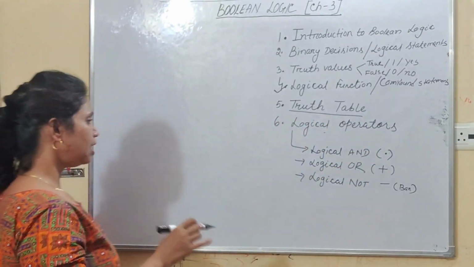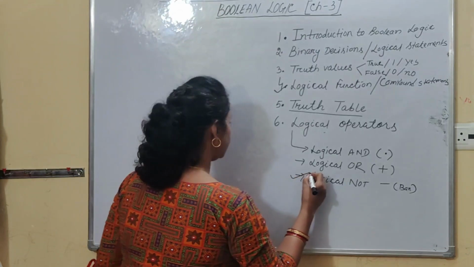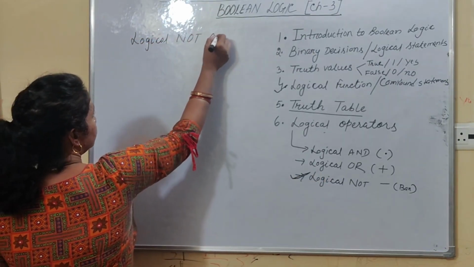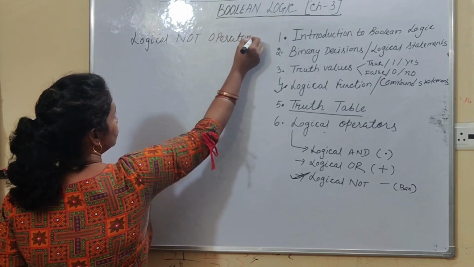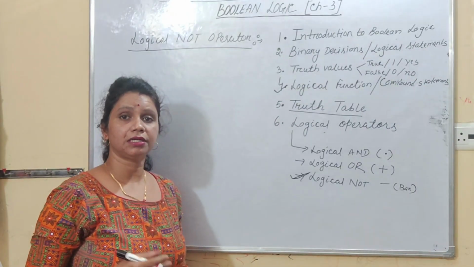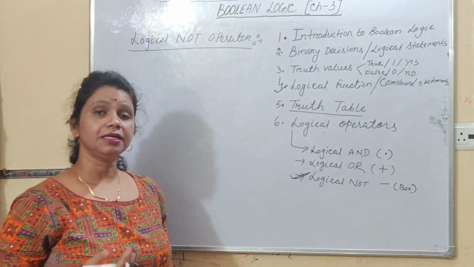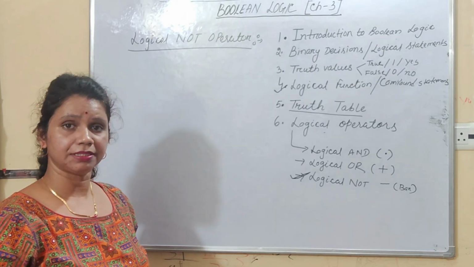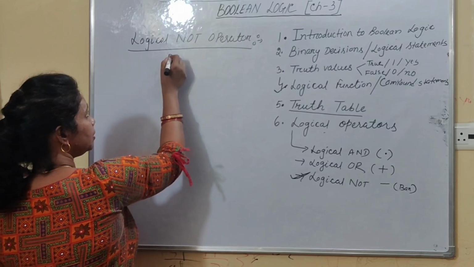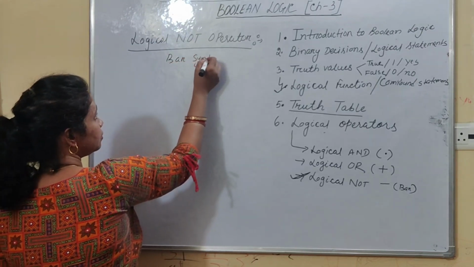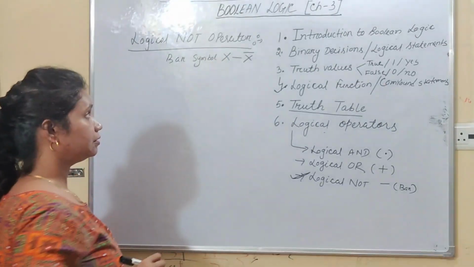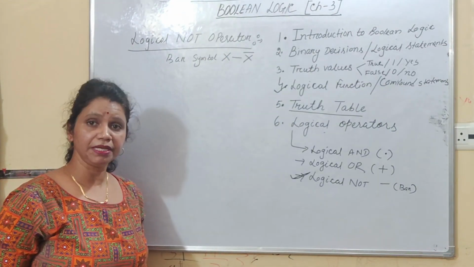Right, students? So now we will discuss the logical NOT operator. Logical NOT operator is a type of unary operator. That means it operates on a single variable, single operand. Right, students? And NOT operator is denoted by bar symbol. If our variable is x, then not x, that is x bar. That is complement of x. You can read it as complement of x.